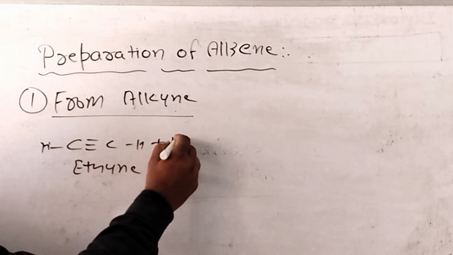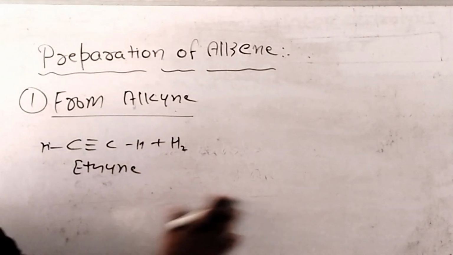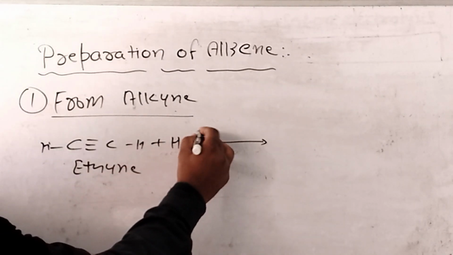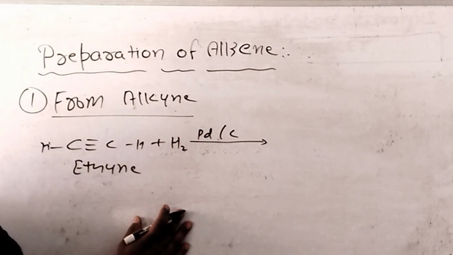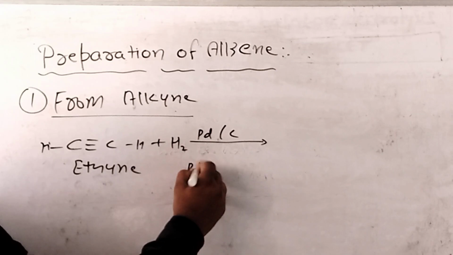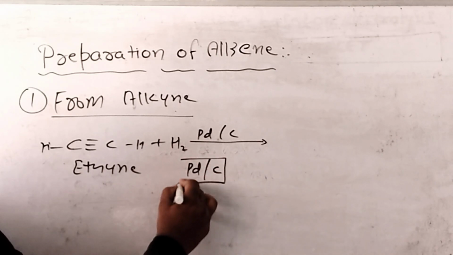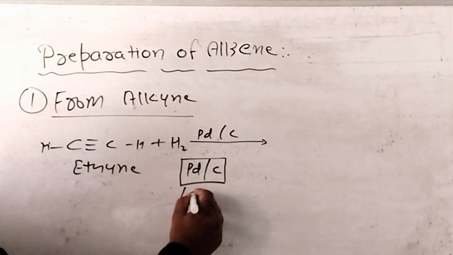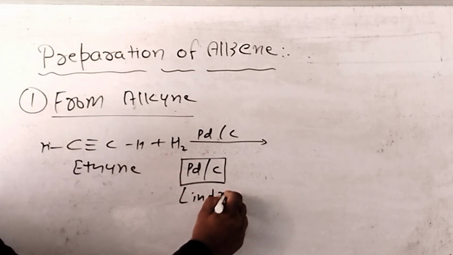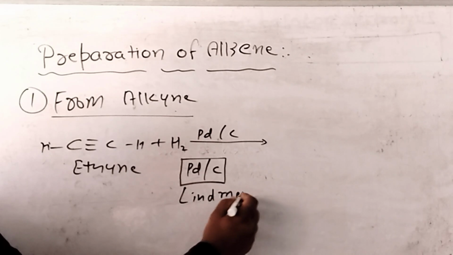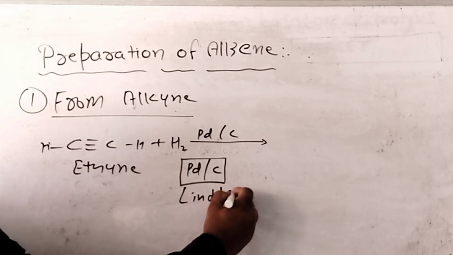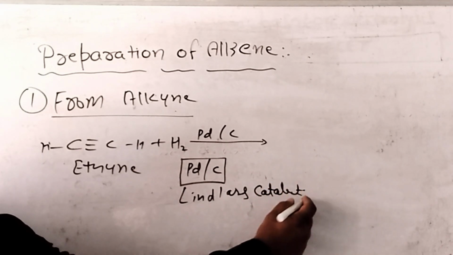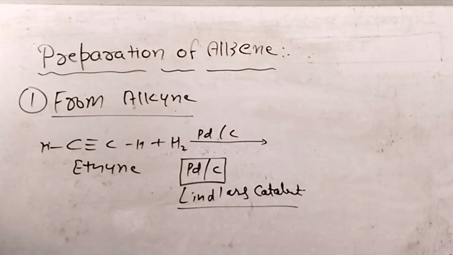Whenever ethyne reacts with H2 in presence of Pd, this is the catalyst, this catalyst is known as Lindlar's catalyst.